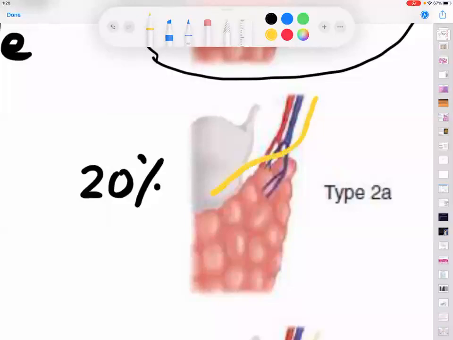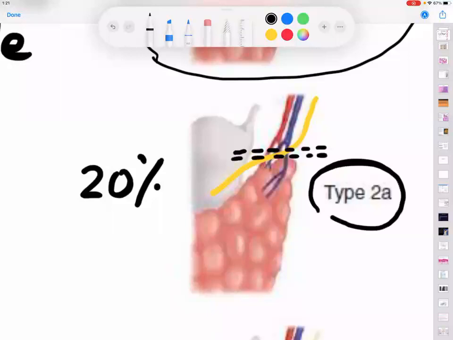External arrangement too close. Exactly. Please see that the external laryngeal nerve is so close that when you ligate close to the pedicle, can you see what is the danger now happening? So this is a very dangerous anatomy. And what is this type called? It is called a type 2A.